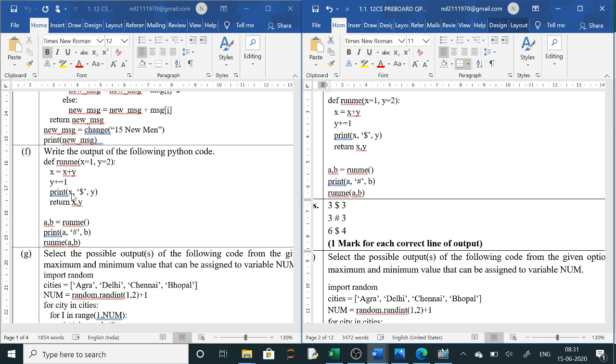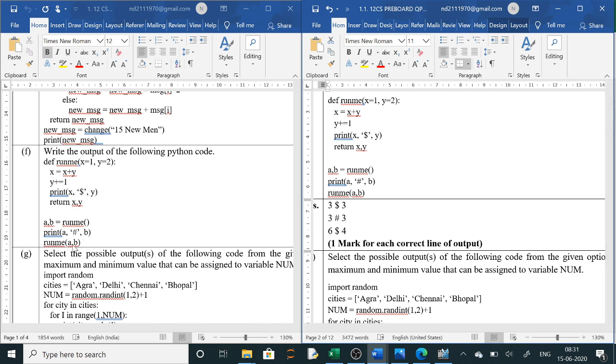Now print x is 3, y is 3. So first it will print 3 3, return x y. Now x is giving its value to A and y is giving its value to B. So 3 and 3. Now again print A hash B. So 3 hash 3. So second line will be 3 hash 3.